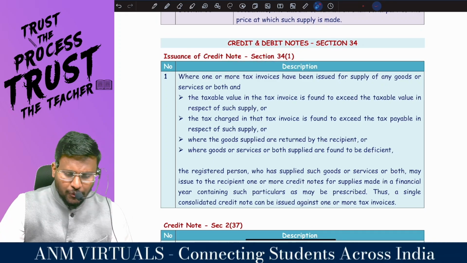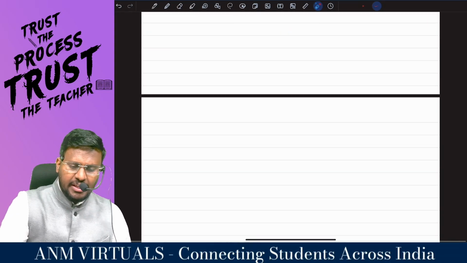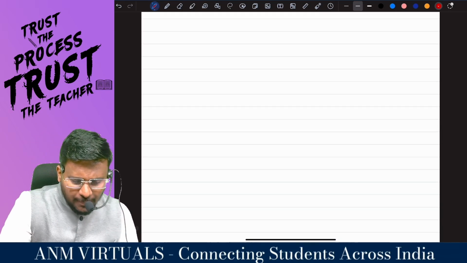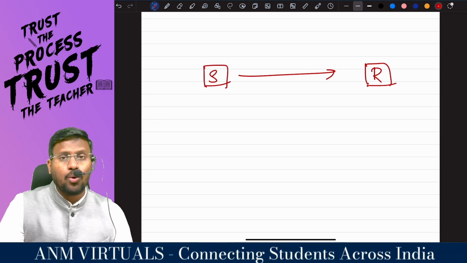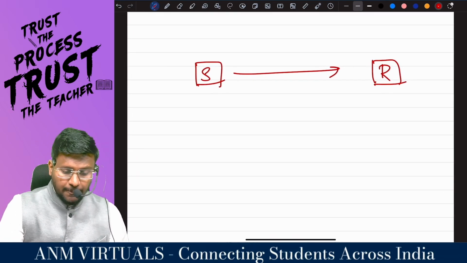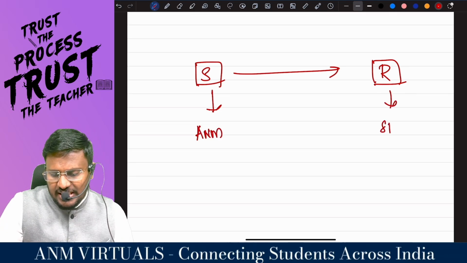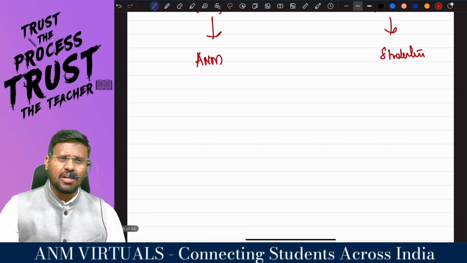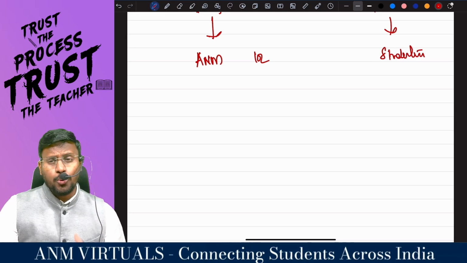Sir, you have to understand this section accounting-wise, then it will be very easy for you to understand what they are saying. For example, supplier is there and recipient is there. Two parties are there. My dear lovable students, if this supplier, assume the name is A&M and the recipient is students, I supply either goods or services or both for a value of 10 lakh. What is the journal entry I should pass in my books?